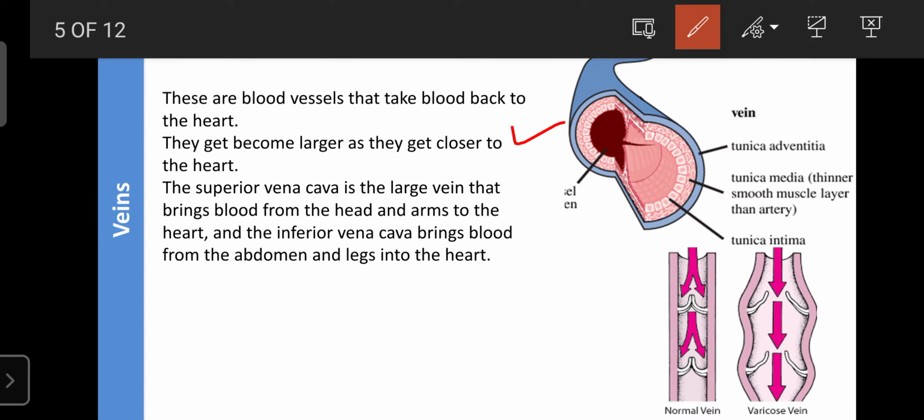The larger veins are the superior vena cava, which carries deoxygenated blood from the upper part of the body to the heart, and the inferior vena cava, which brings deoxygenated blood from the lower part of the body, the abdomen and legs. Regarding structure, it is also made up of three layers: the tunica intima, the innermost layer; the tunica media, the middle layer; and the tunica externa or tunica adventitia, the outermost layer.